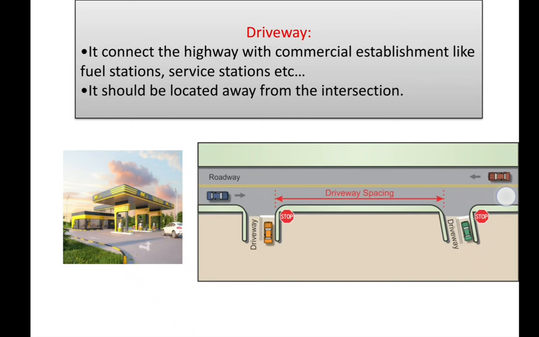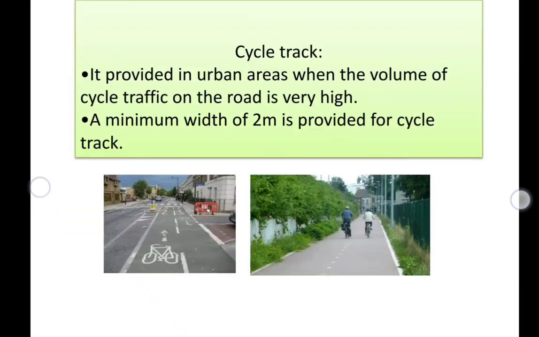IRC is recommending it should be located away from the intersection. Also, the bus bay should be located away from the intersections. Okay, next is cycle track.